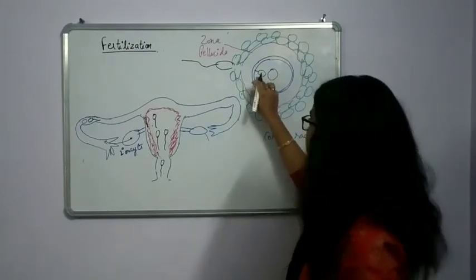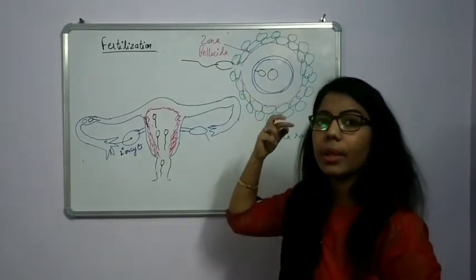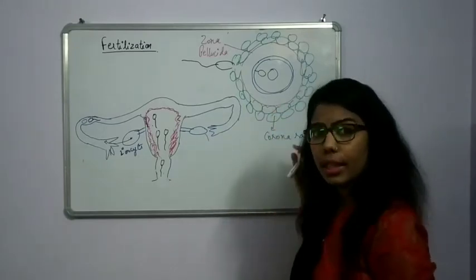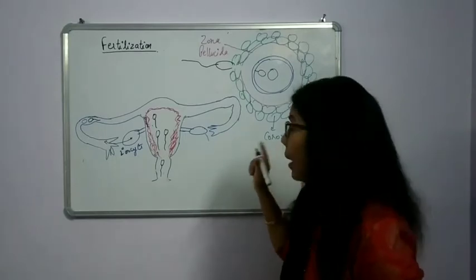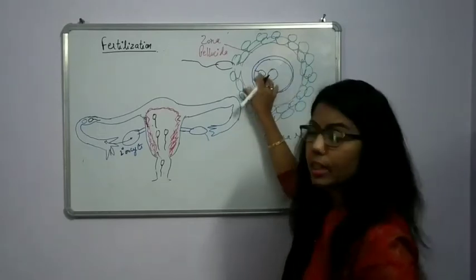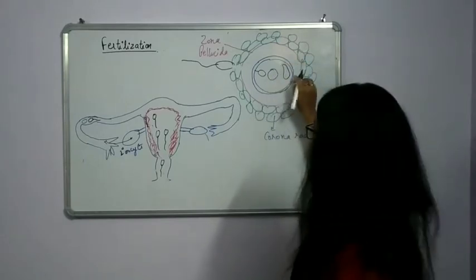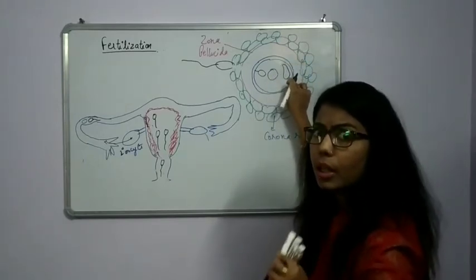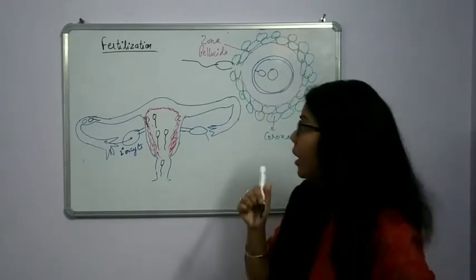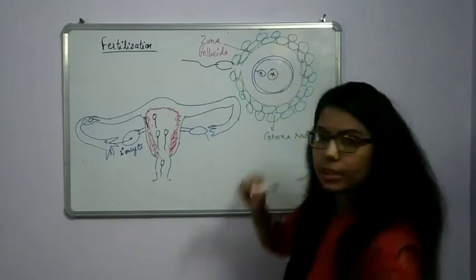It will send its structure inside this secondary oocyte, and as we have said, there will be completion of meiosis 2, because in that part it was arrested in the metaphase stage. So this metaphase stage will complete inside this structure. As the sperm enters, there will be formation of an ovum as well as one polar body. Again this polar body gets generated and there will be only a haploid ovum, and we know that sperm is haploid and ovum again is haploid.